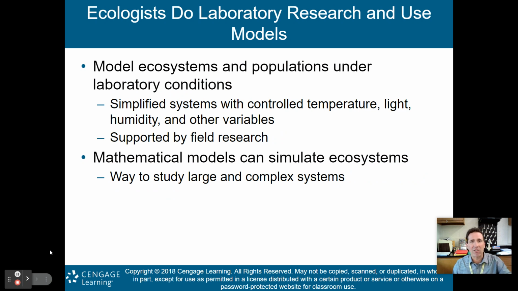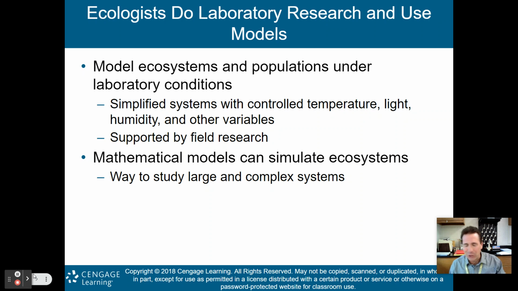We can model ecosystems and populations under laboratory conditions. Simplified systems will control temperature, light, humidity, and other variables, and then support that laboratory research by actual research in the field. And again, those mathematical models can help simulate ecosystems, just another way to study large and complex systems.